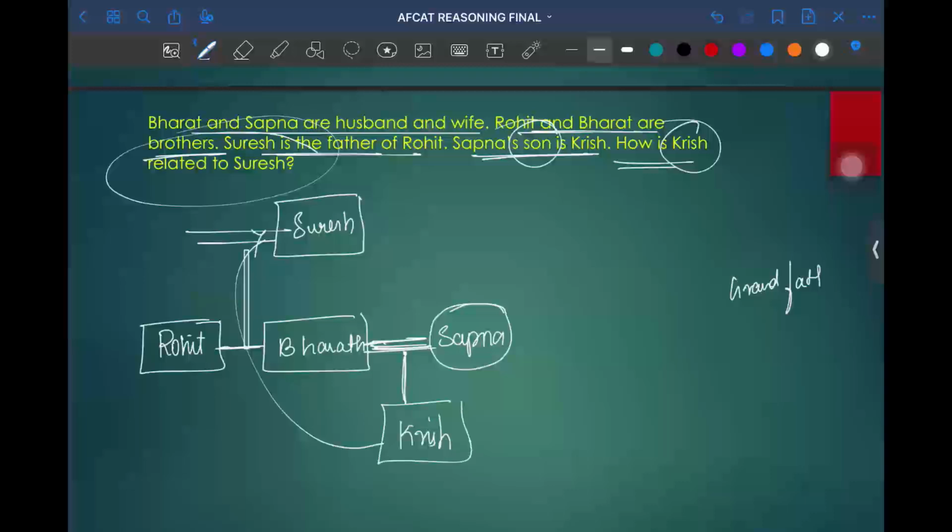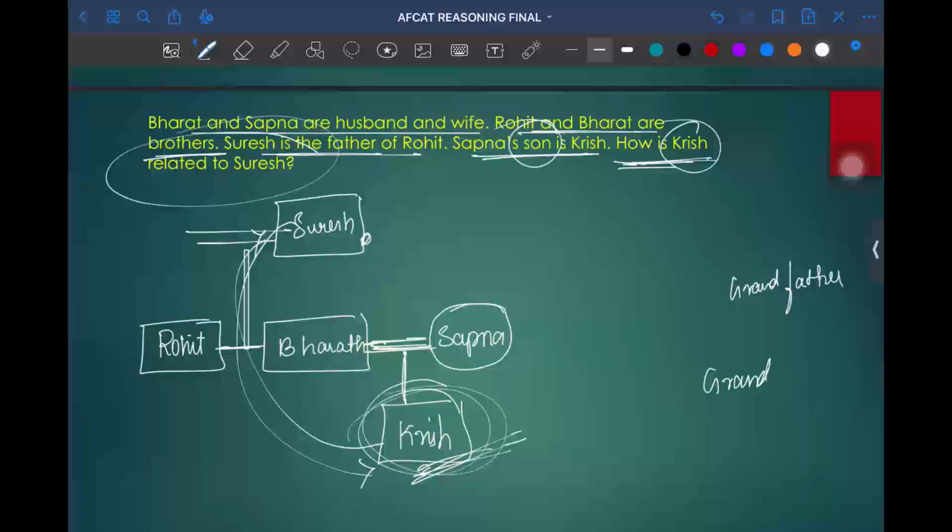They're asking the relationship between Krish and Suresh, so you just need to find the relationship between Krish and Suresh. From here, it will become the grandson.